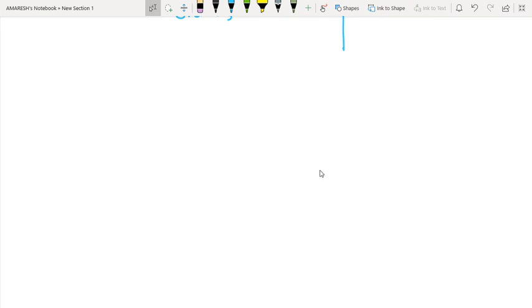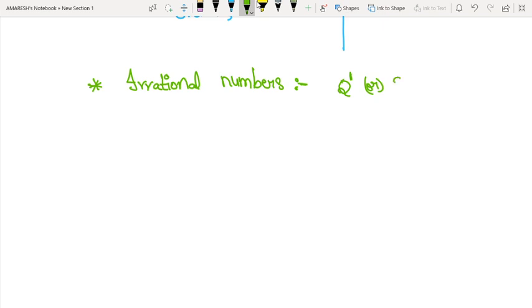And now let's go to another type of numbers. Irrational numbers. Let's first see what are irrational numbers. Irrational numbers are denoted with Q dash, or sometimes it is also denoted as S. Okay, let's see the definition.